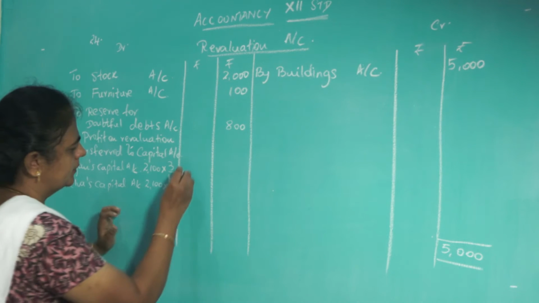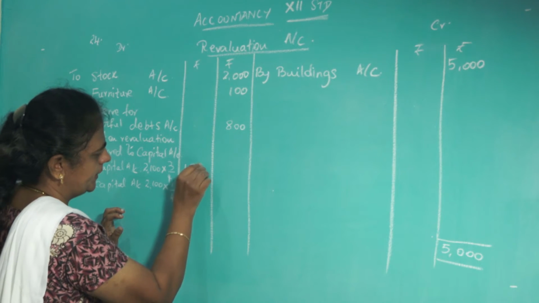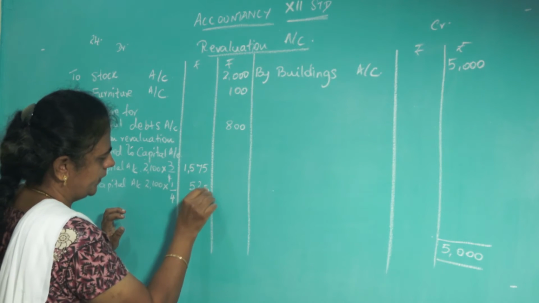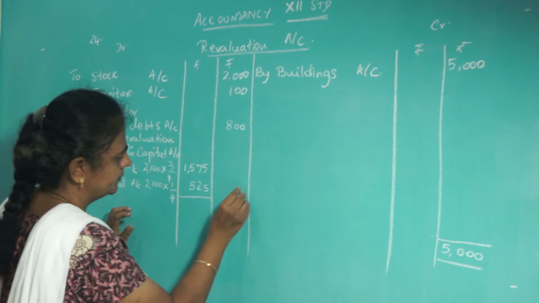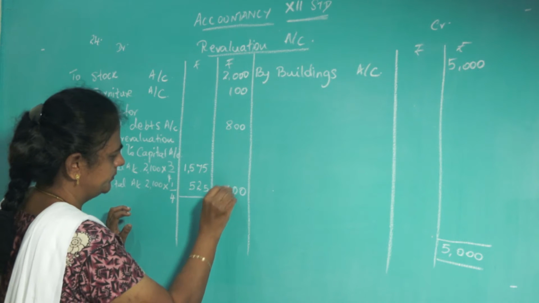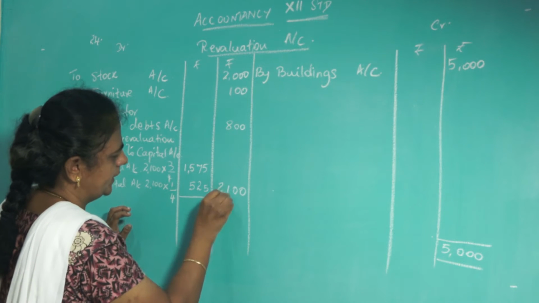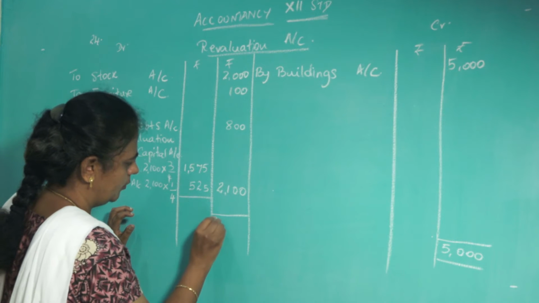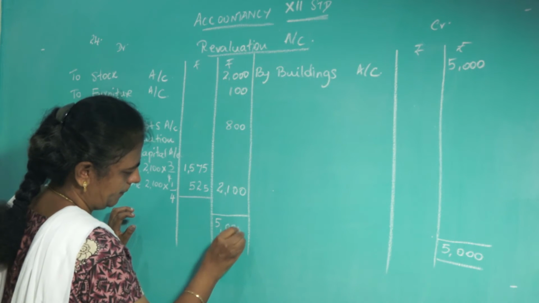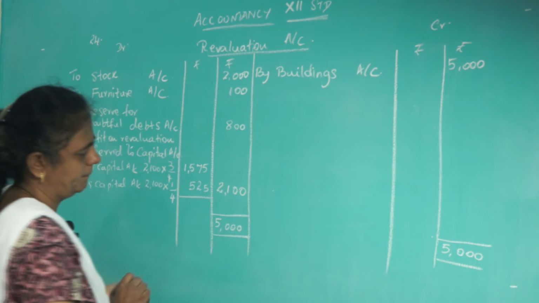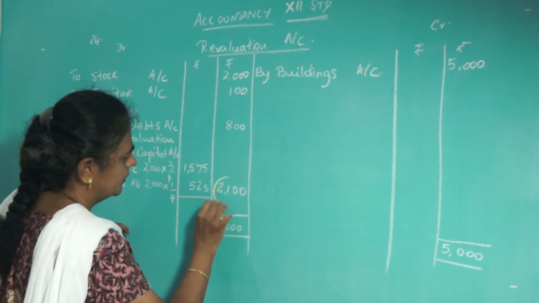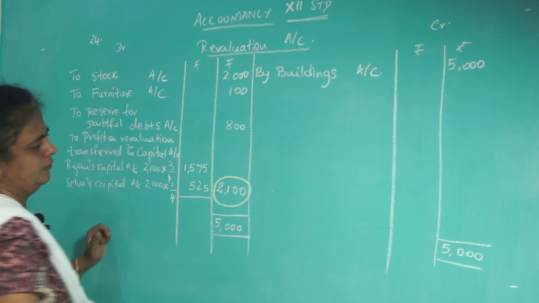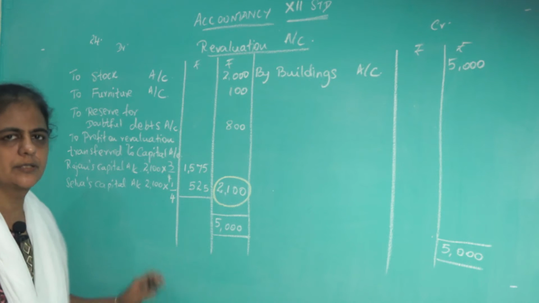So you will get 1,575 and here 525. If you add both, 2,100 is the total profit. Put the total here, 5,000. Put a circle for the answer. So hope you understood, children.